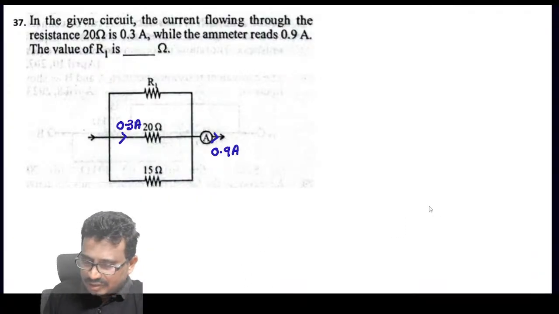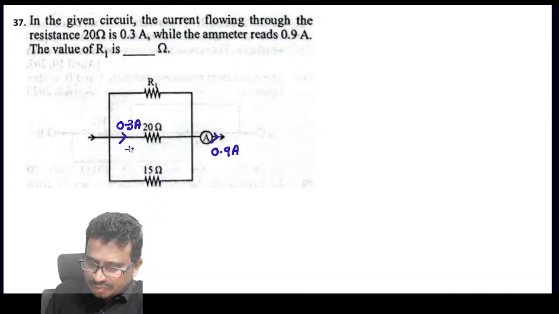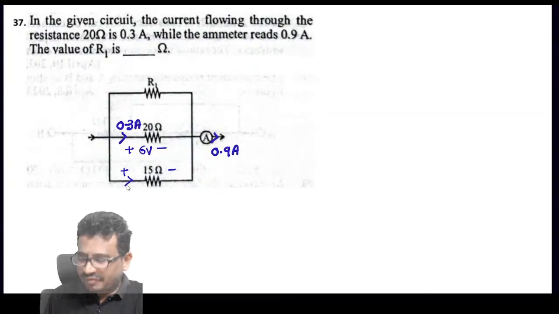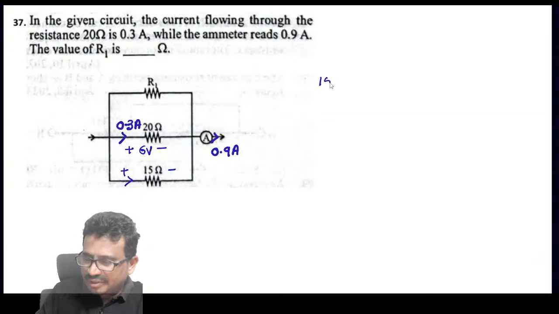So that means how much is this voltage here? 6 volts. And this voltage is also the same now, this voltage is also 6 only. And so this current is what, tell me now? 15 by 6, which will be equal to 5 by 3.